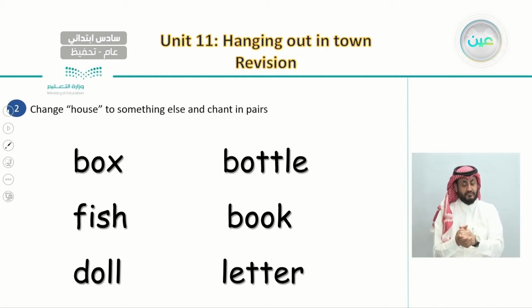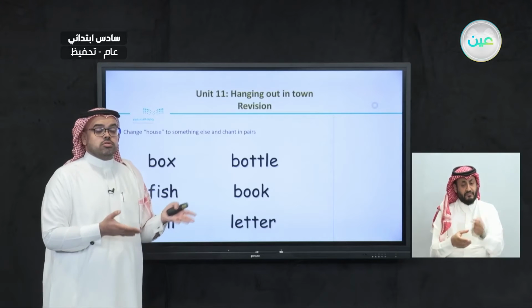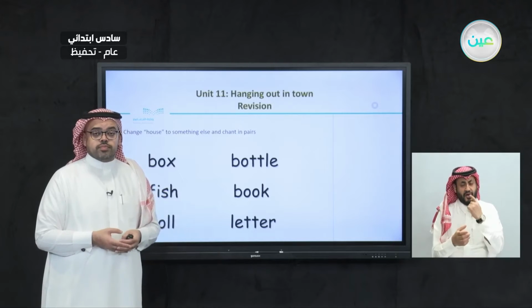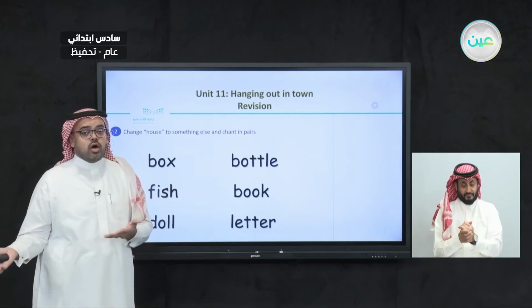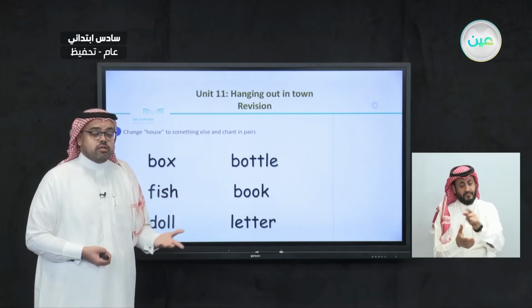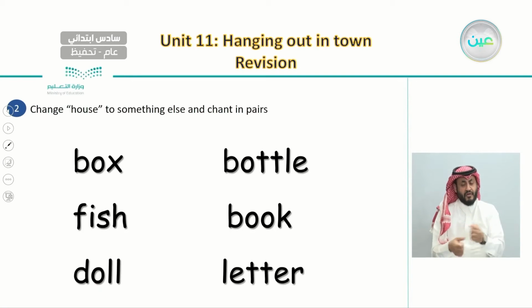We can talk about fish. We can say, there was a little green fish, and in the little green fish there was a little white fish.